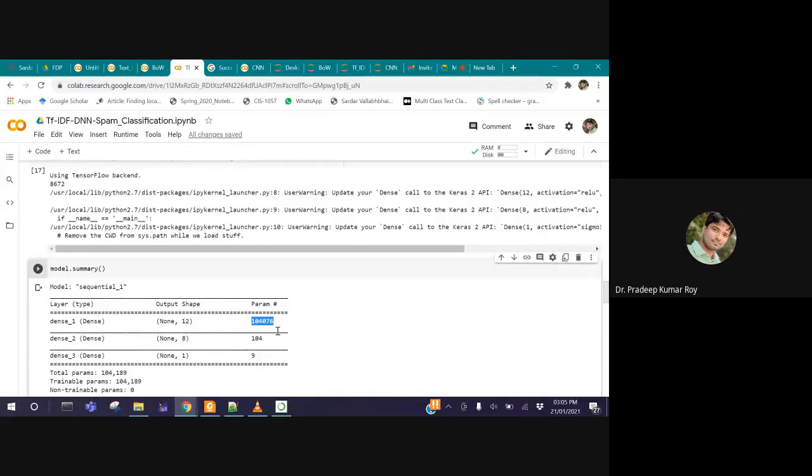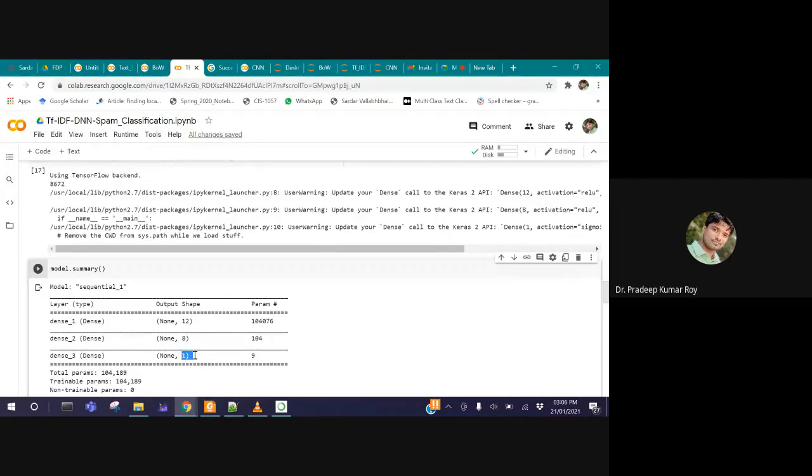Now from first to second hidden layer, we have decided that in the first layer we have only 12 neurons, and in the second layer we have only 8 neurons. So 12 into 8, what is the number? 96, right? Plus 8. 12 into 8 plus 8. How many? It's 104. So the second layer has these many parameters.